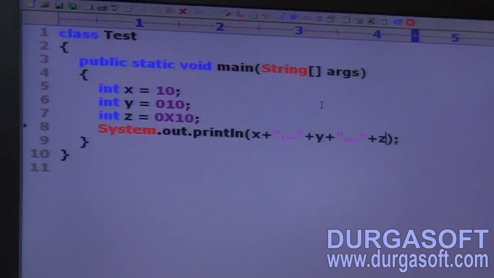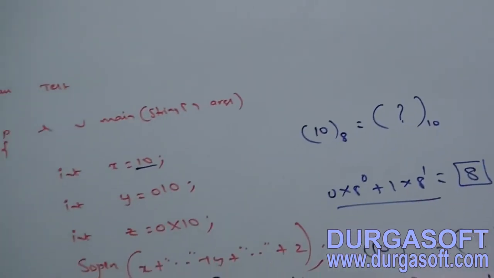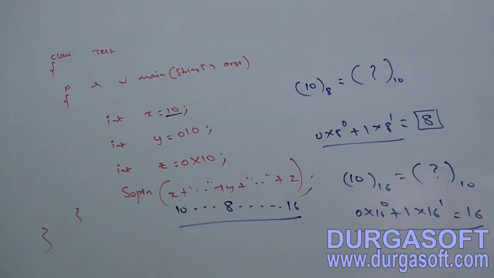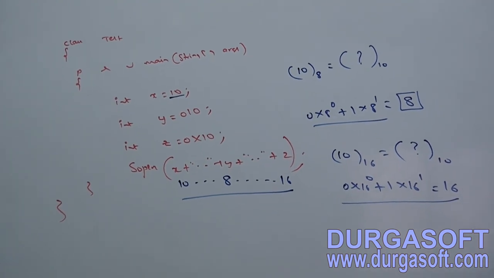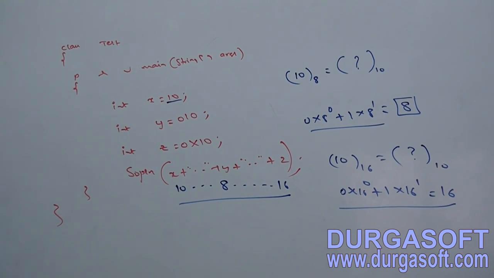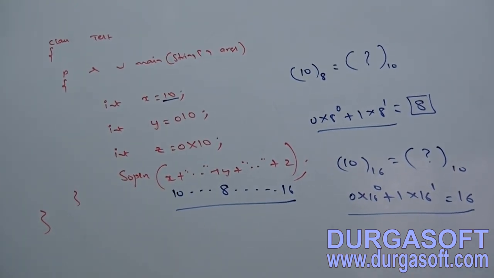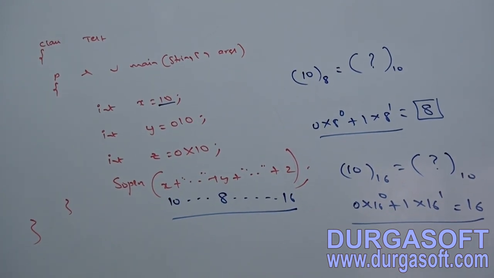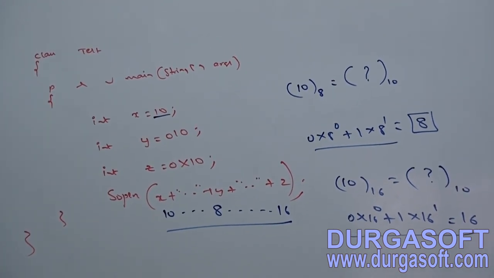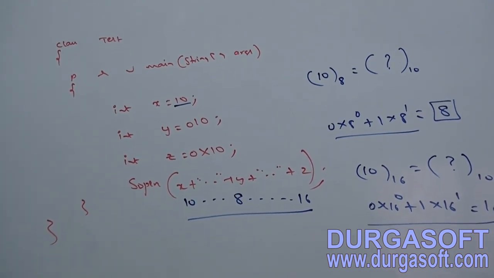Okay, so take this as example 2. The programmer has the choice to specify the value in decimal, octal or hexadecimal, but the JVM will always provide the value only in decimal form. So the output by default we are going to get is 10 8 16.